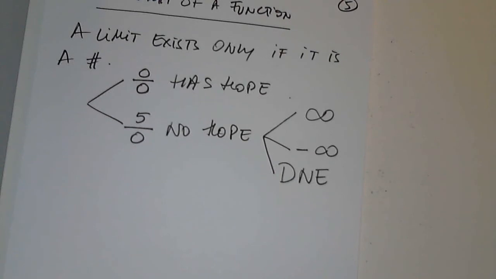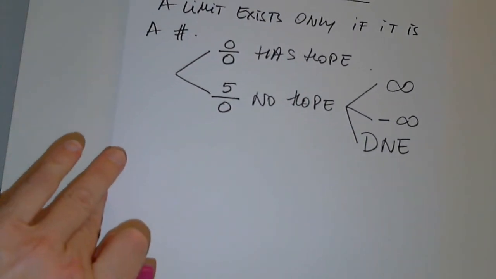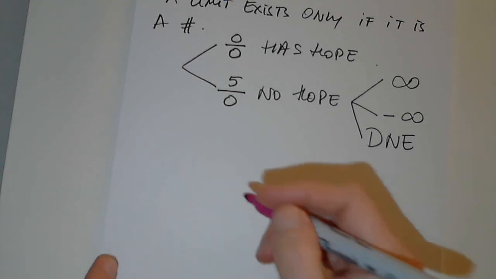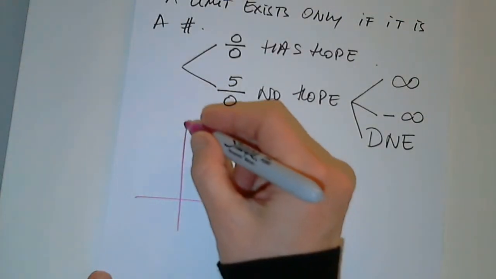The function doesn't have to be defined at a point for it to have a limit. So, for example, here's a function.